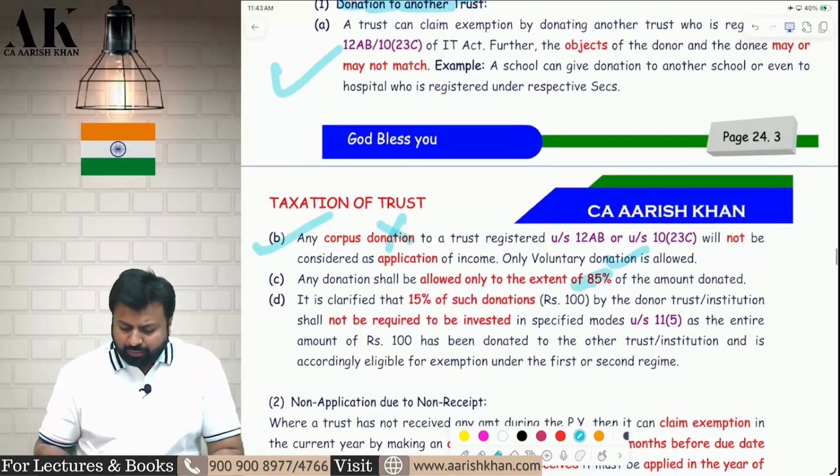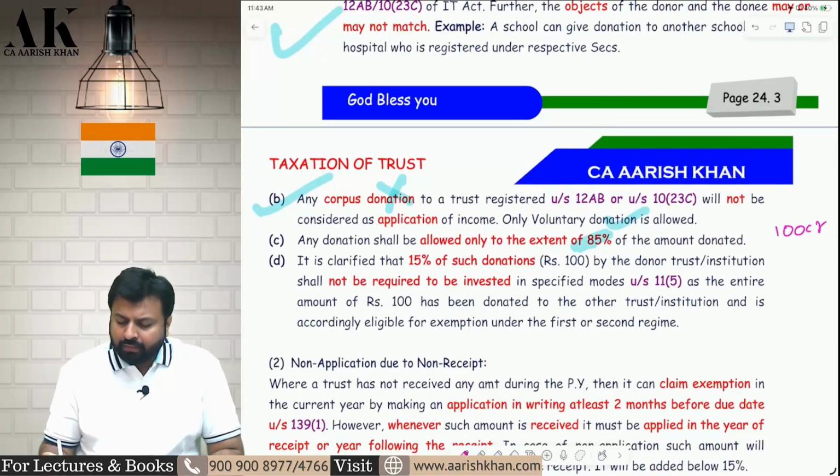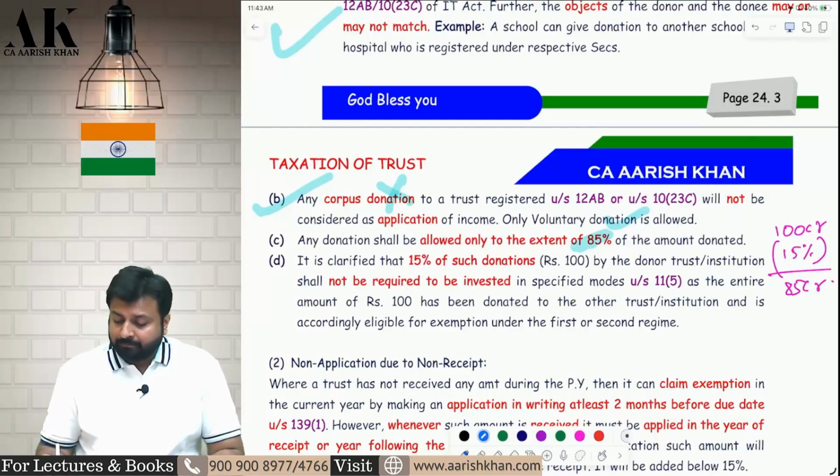Plus, suppose my total income is 100 crore. Out of that, 15% is exempt by default. 85 crore is pending. Now, for example, pay attention please. To claim 85 crore deduction, how much do I have to donate? I have to donate the entire 100 crore. If I donate 100 crore, then I get 85 crore as deduction.